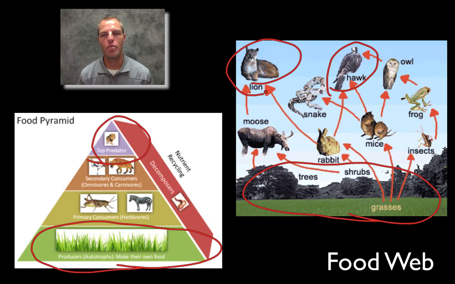And does energy work the same way? Absolutely. So the highest amount of energy is going to be found down here with our producers. That's where most of the energy is being produced. And then the lowest amount of energy is going to be found up here with our tertiary consumers. So as we move up through this pyramid, up through the energy levels, the feeding levels, energy gets less and biomass gets less. And so that was the flow of energy.